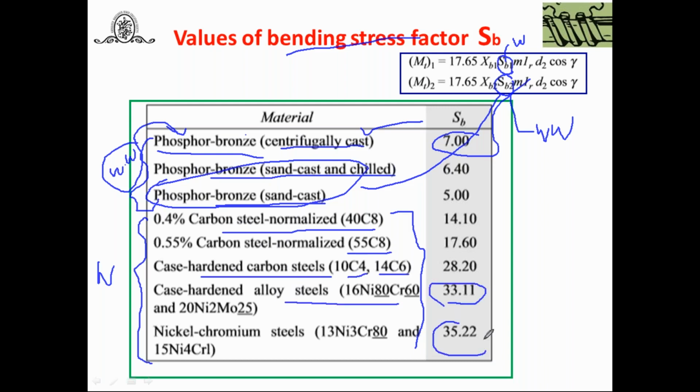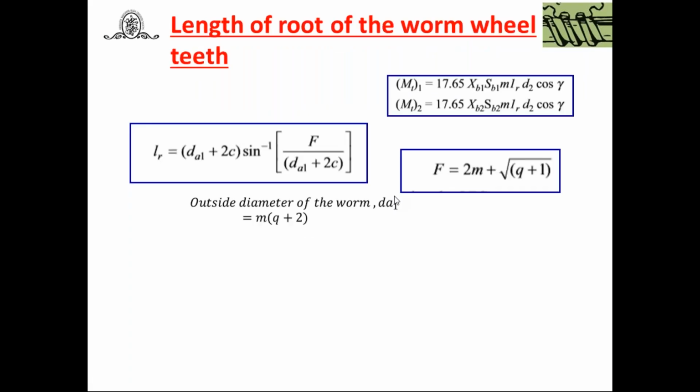So you can take these values as SB1. This is the bending stress factor for the worm. That means whichever material is used for the worm, accordingly you can select SB1. Whichever material is used for the worm wheel, accordingly you can select the value of SB2. Try to understand. Okay, this is about the bending stress factor.